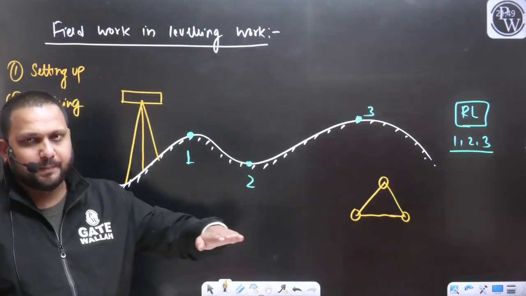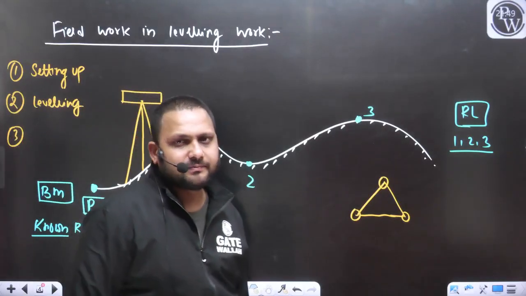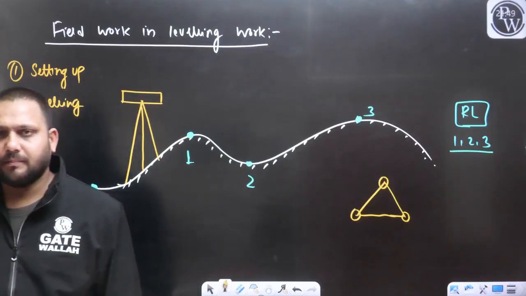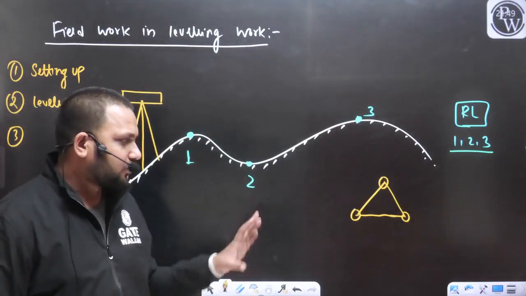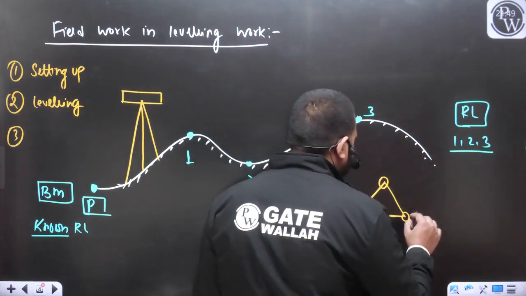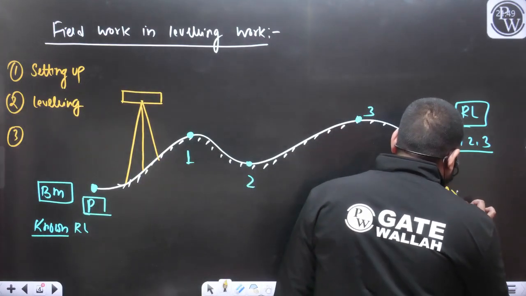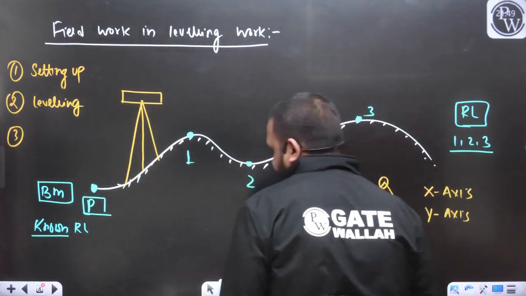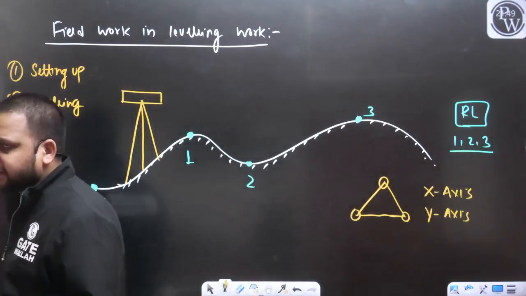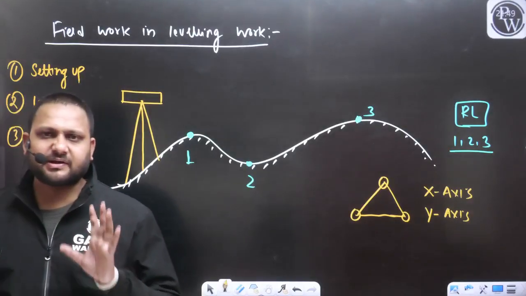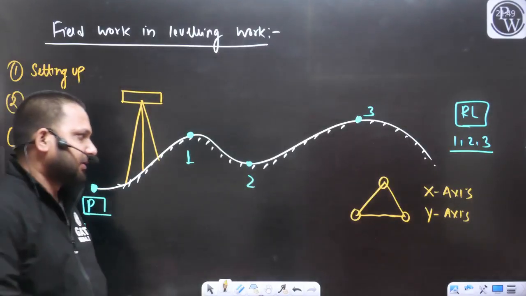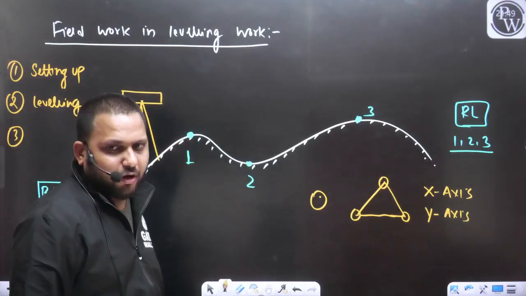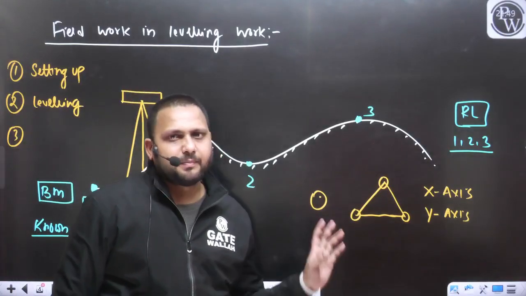So let's say this is the plane. A plane has 2 dimensions, 2 axes, yes or no? With the help of these three leveling screws or foot screws, we can level our instrument about the x axis and about the y axis. And how can we ensure that our instrument is perfectly leveled? For that, there was a bubble. Now we will try to make this bubble at the center.